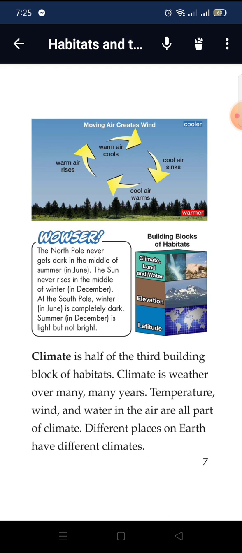Climate is half of the third building block of habitats. Climate is weather over many years. Temperature, wind, and water in the air are all part of climate. Different places on Earth have different climates.